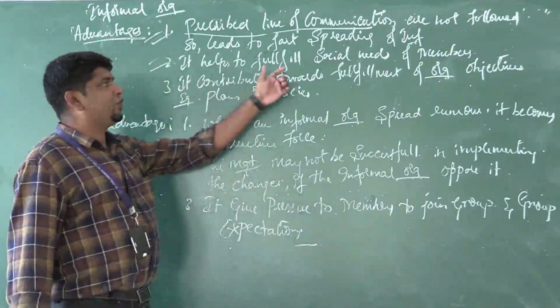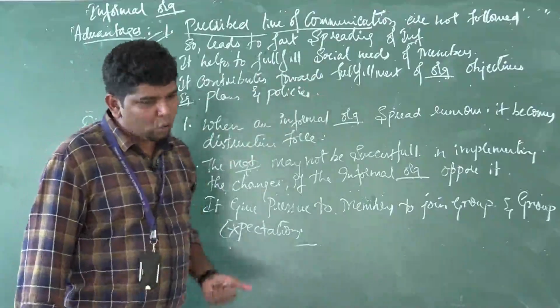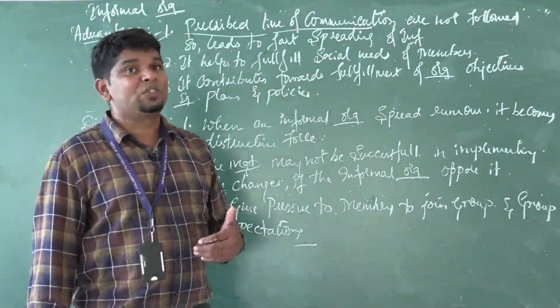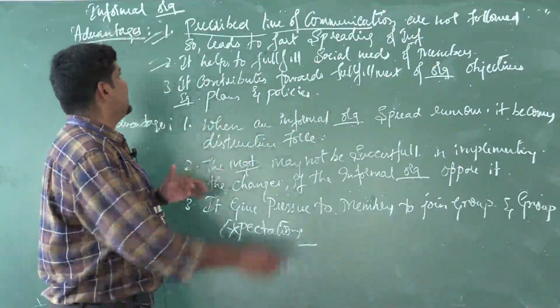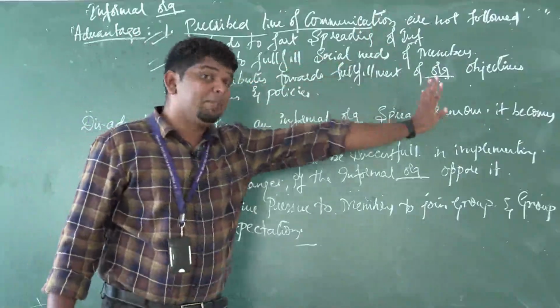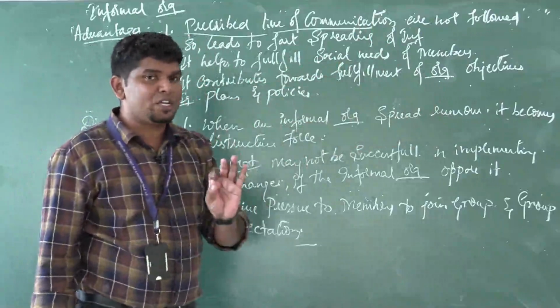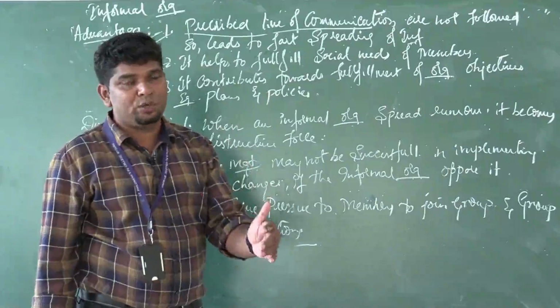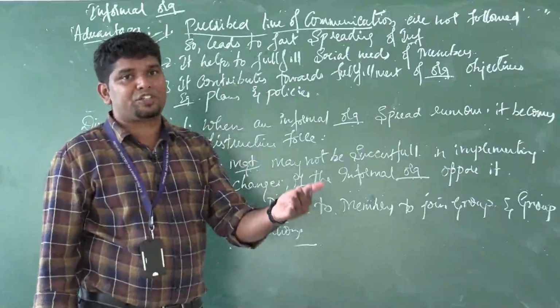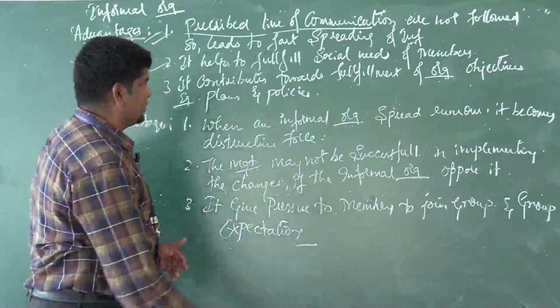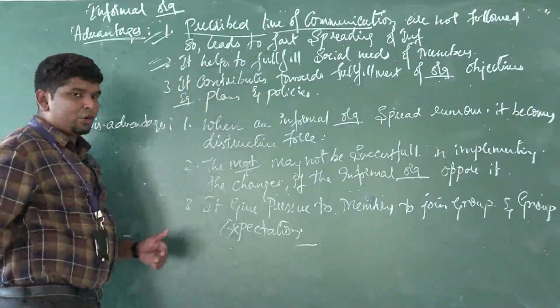So it helps to fulfill your social needs. I want to grow up, I want to live, or my standard of living should be increased. Everything will be achieved in this informal organization. It helps to fulfill the social needs of the members. Whatever work you have done, that much appreciation you will get, and an ex gratia will also be given to you. So your per capita income will also increase in this type of organization.